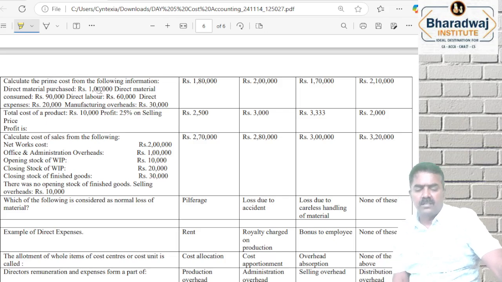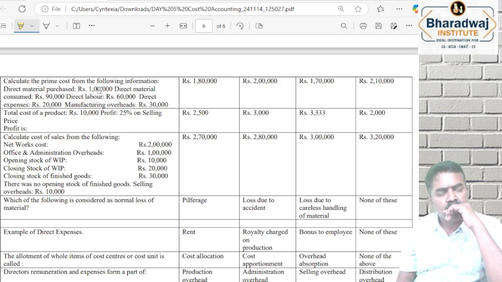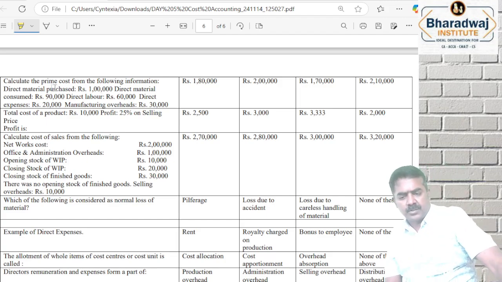Calculate prime cost, they have asked. You work it out and see. Tell me any answer. Prime cost includes raw material cost. Raw material purchased or consumed, which one should be taken?